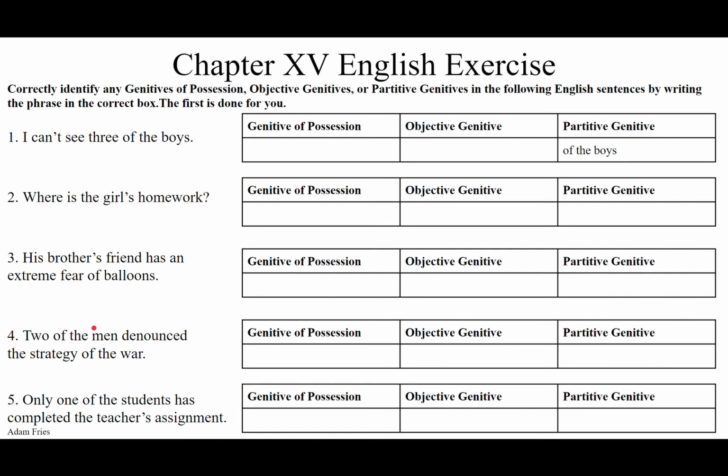Sententia quarta, the fourth sentence. Two of the men denounced the strategy of war. So we have two out of the whole group of men. Out of this whole group of men, two of them did this, the subject two. So of the men would be a partitive genitive, of the men. They denounced the strategy of the war.